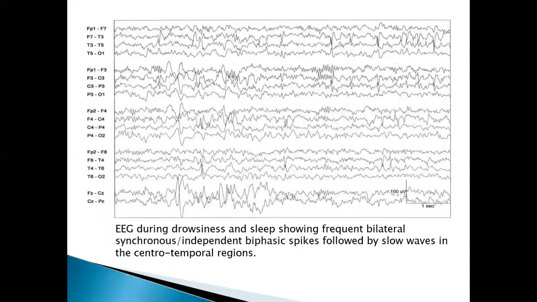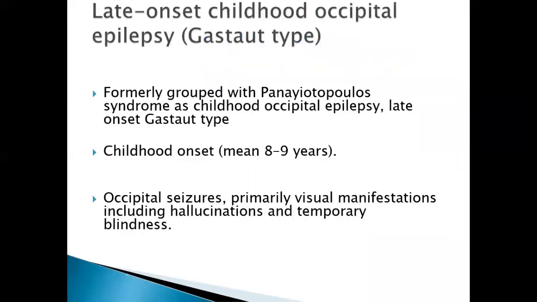If you see the EEG, as I already mentioned, the odd numbers are from the left side and the even numbers are from the right side. Here, this is the FZ and CZ, the central region. So in classical benign Rolandic epilepsy, we have spikes in the central region. This EEG is done in sleep, showing bilateral synchronous biphasic spikes followed by slow waves in the centrotemporal regions, predominantly central. This is a benign epilepsy, the most common epilepsy in childhood, with autosomal dominant inheritance.